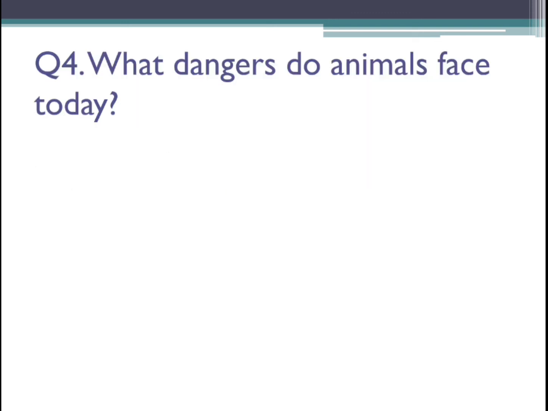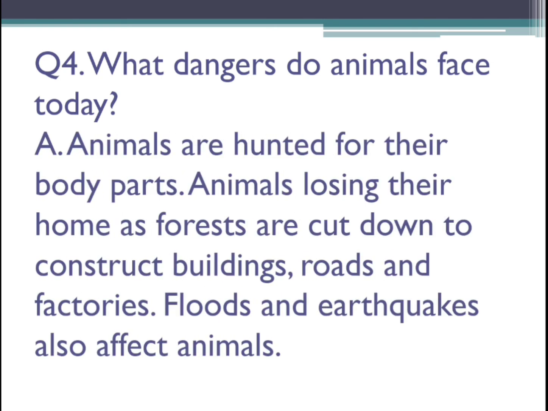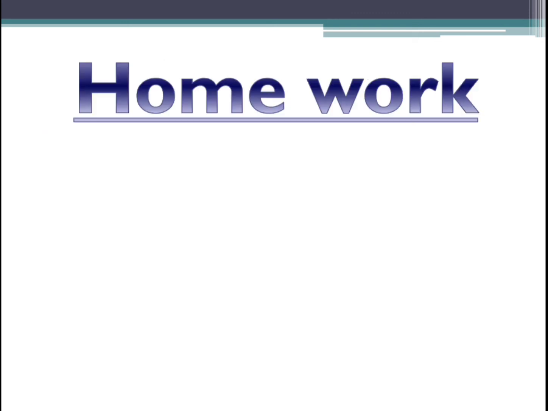Coming to your next question. What dangers do animals face today? You have five things. Animals are hunted for their body parts. Animals are losing their home as the forests are cut down for the construction of roads, malls, factories, buildings, or anything. Forests are getting deforested. And also the natural calamities, that is natural disasters like floods and earthquakes, also affect the animals. So write these answers in your classwork and please learn them, children.